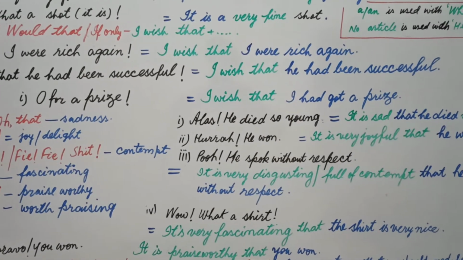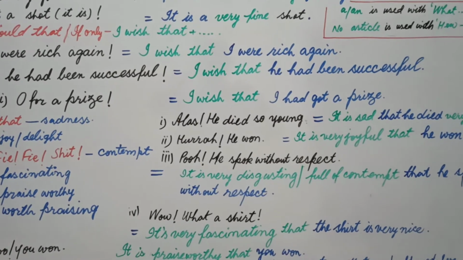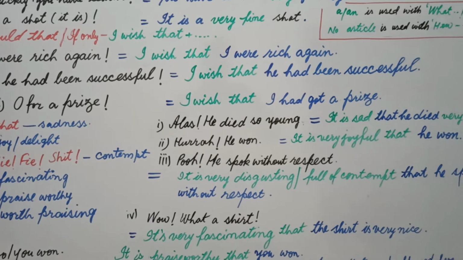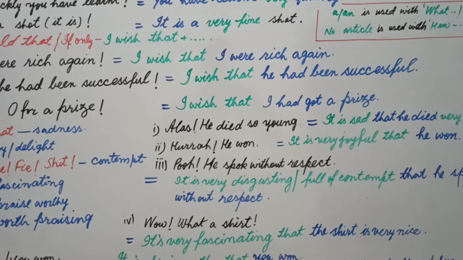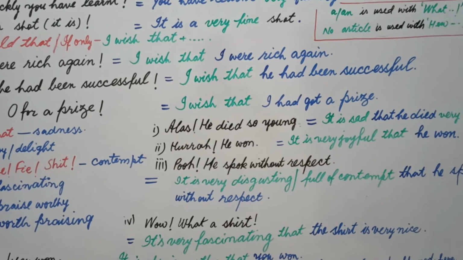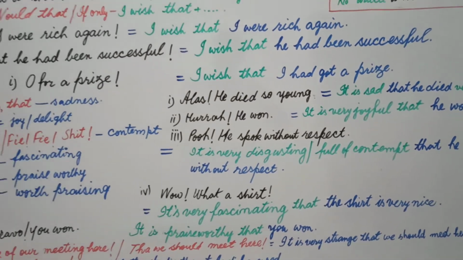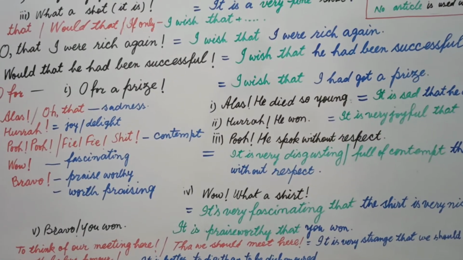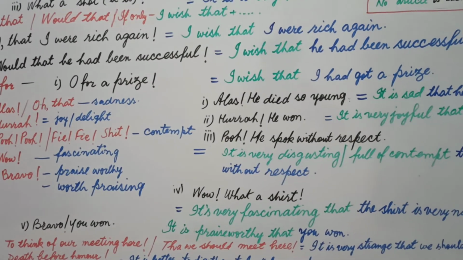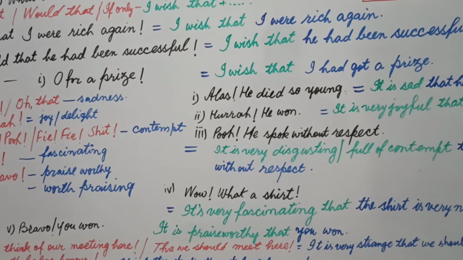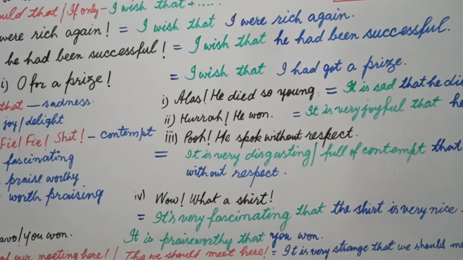And what a shirt, that the shirt is very nice, that this shirt is very nice, that this is a very nice shirt. You can write any one of these. Students, what a shirt, you can use it is a very nice shirt. Shirt is a noun and there is no adjective, that's why I used very on my own. Bravo, you won. Students, bravo is for appreciation, is for a praise, that's why I use the expression it is praiseworthy that you won. It can also be written it's worth praising, it is worth praising that you won.